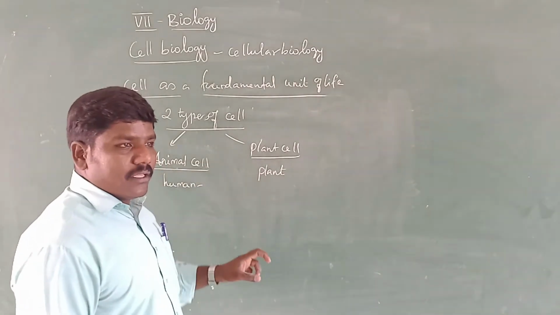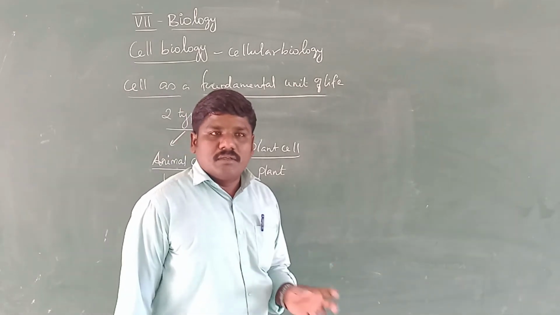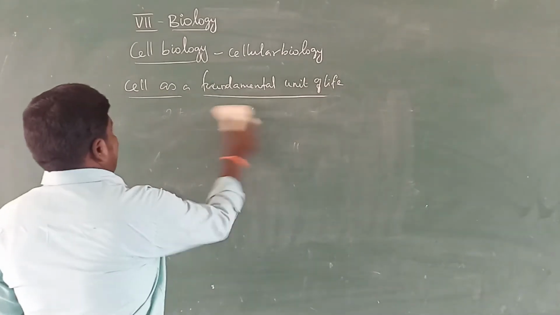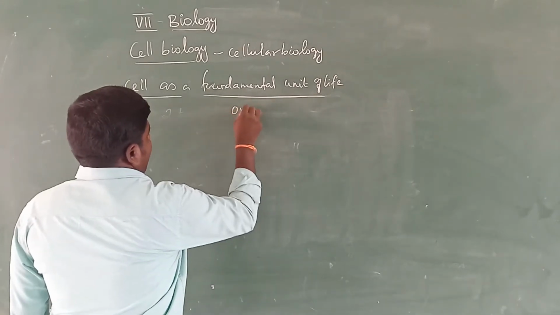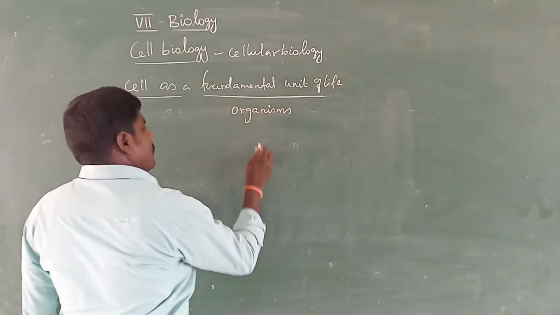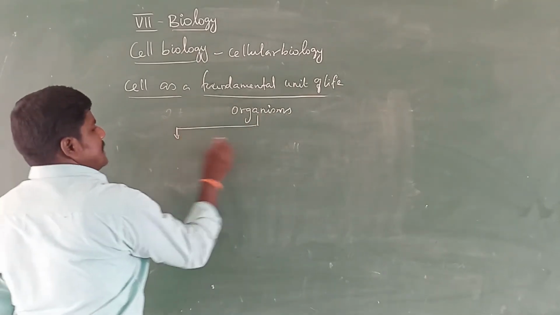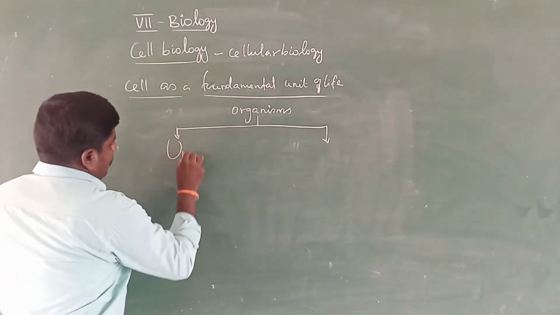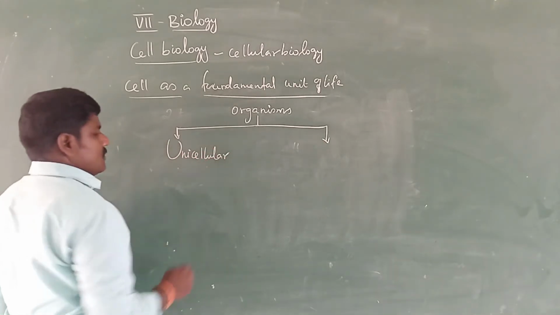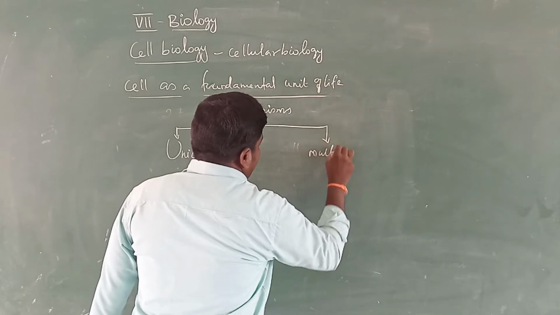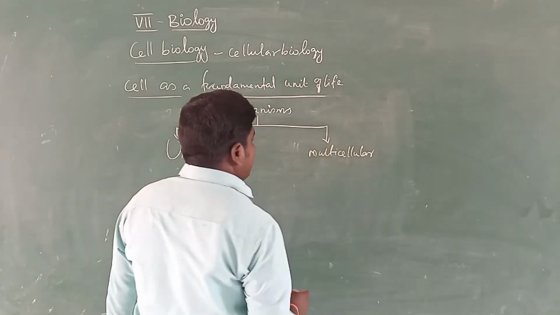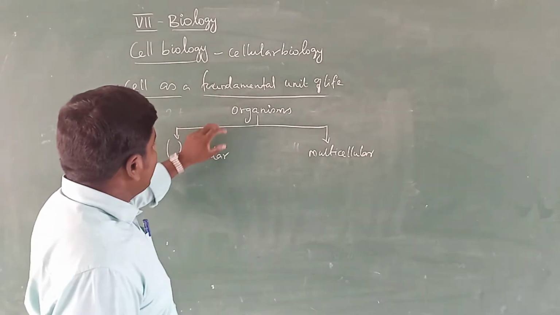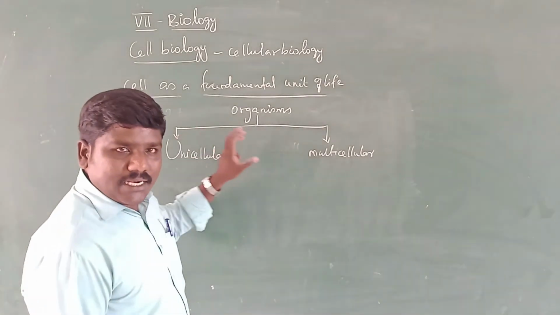So organisms are made up of cells. Based on the cells, an organism can be divided into two categories: unicellular organisms and multicellular organisms.